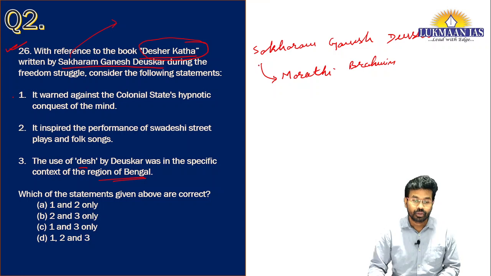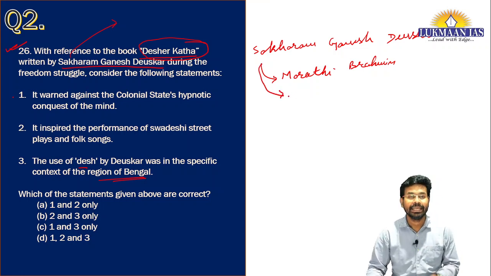He was a Marathi person, but he was living in Bengal at that point of time. So he came in close contact with Sri Aurobindo.